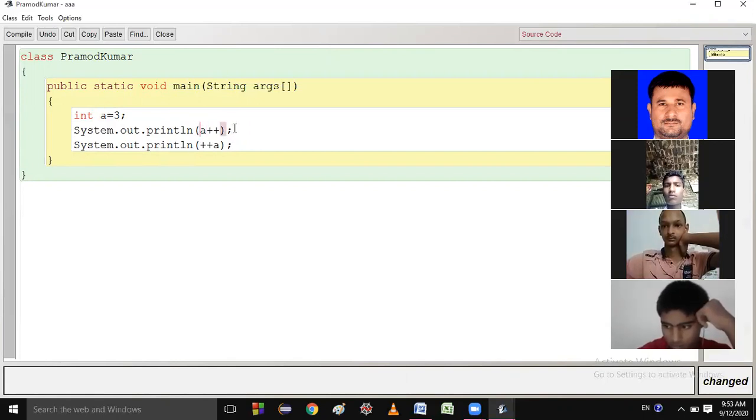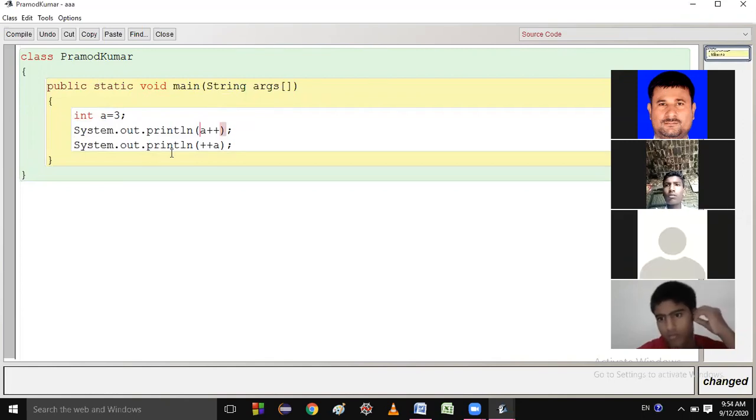Then when the interpreter reaches the next line, this value is incremented, so it becomes 4.